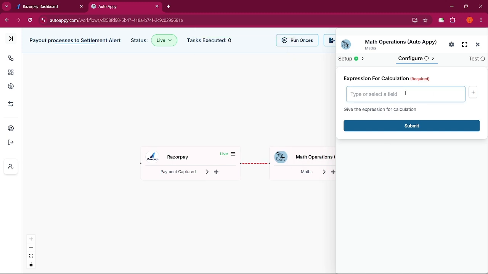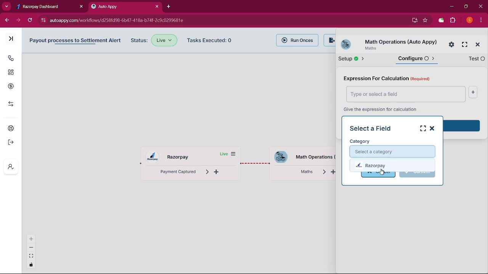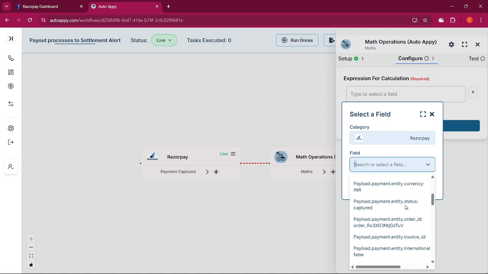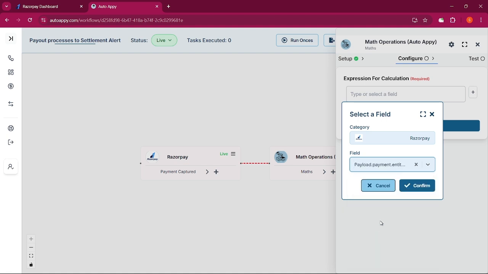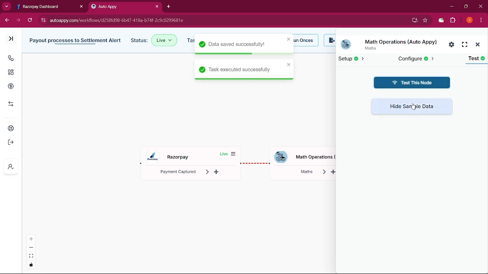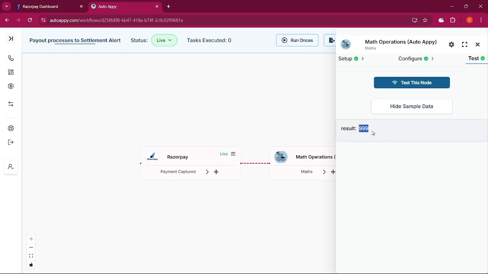So yes, now whatever mathematical calculation you want to do, you can do it in here itself. Just get data from your previous node with the help of this mapper. Now come to the payment, and yes, this is the data which I want, and I want it to be divided by 100. So yes, now submit the data and test this node. Here you can find I just got the data with this amount.